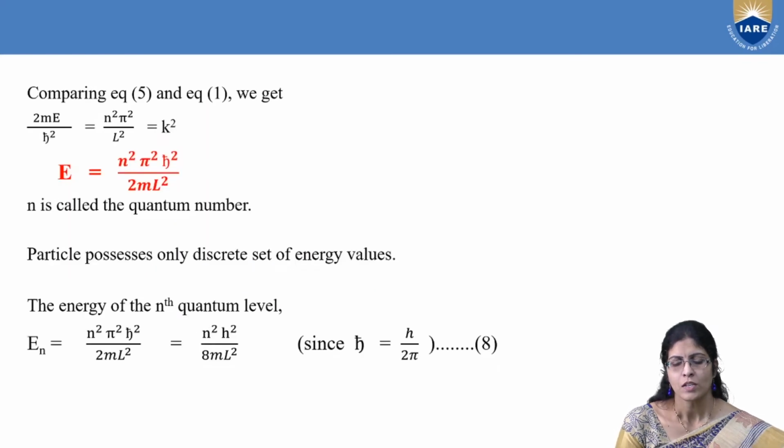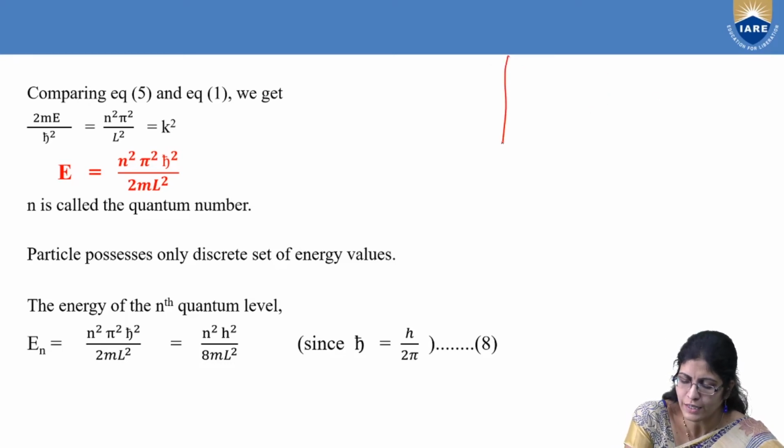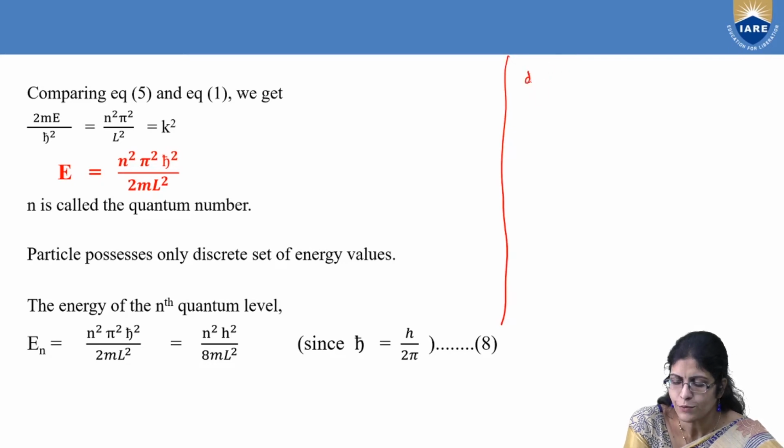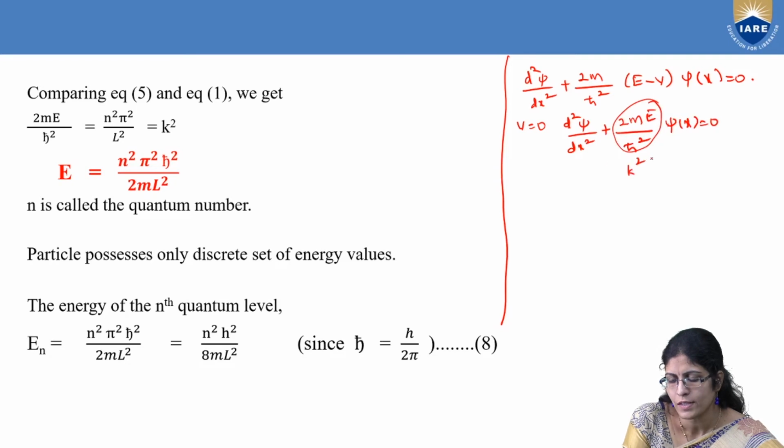Let's move on. So what did you do now? Let me recollect for you so that you will not feel confused. First, we started with the Schrodinger equation d square psi by dx square plus 2m by h bar square into (E minus V) into psi of x equal to 0. And we assumed that V equal to 0 inside. So d square psi by dx square plus 2m by h bar square into E psi of x equal to 0. And this we considered as k square. So you get d square psi by dx square plus k square into psi of x equal to 0.